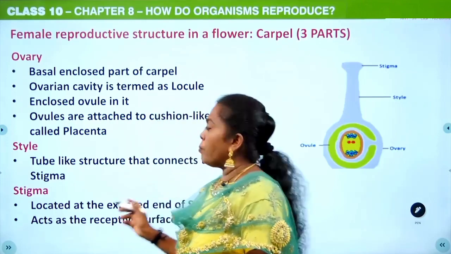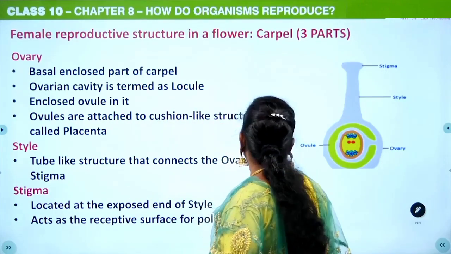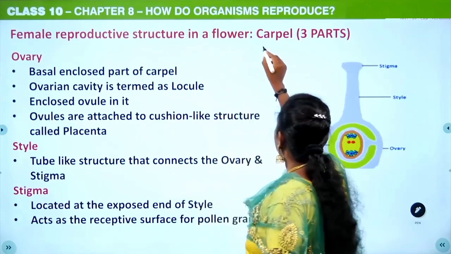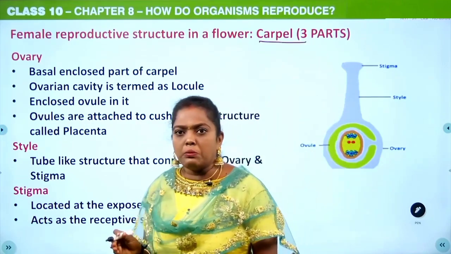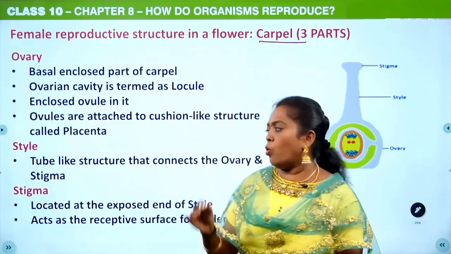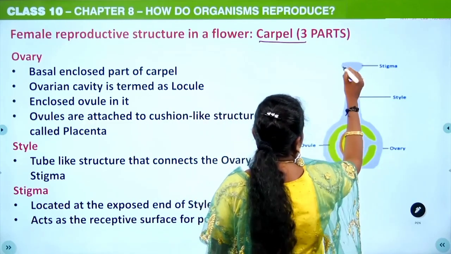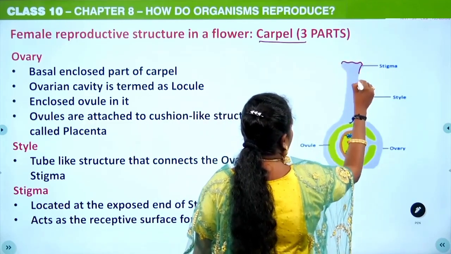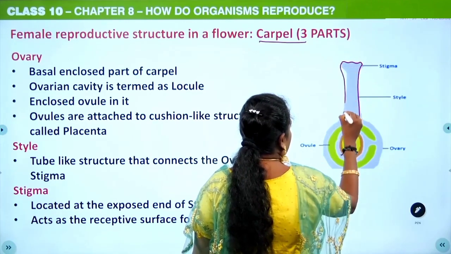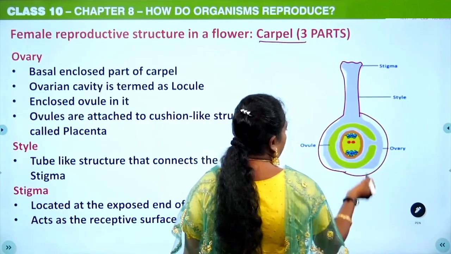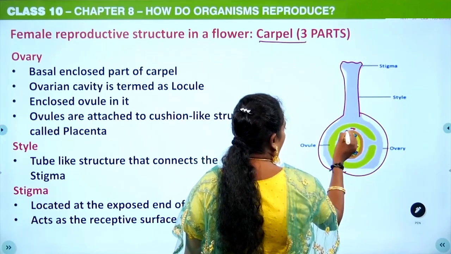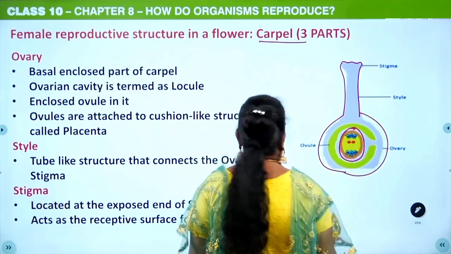Then the female reproductive structure in a flower, as I have told you, is the carpel. This carpel has 3 parts: stigma, style and ovary. Here you can see this is the stigma, this part is the style, and this one is the ovary, and inside the ovary you can see the ovule with embryo sac.